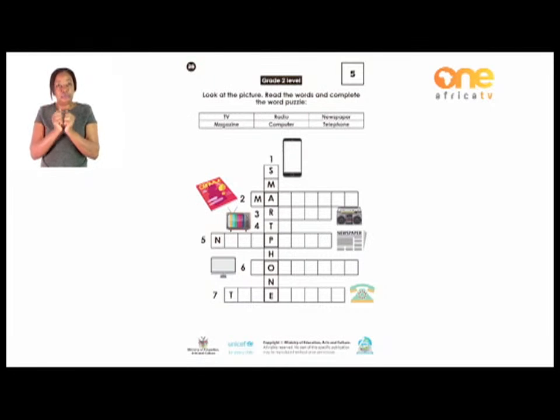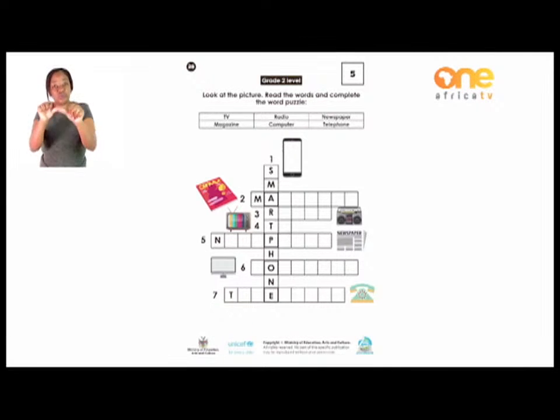Look at this on number 2. It looks like it's a book. It also gives us information. We also get some information from there, some news, what happens there in the other place, in the world or in our own country. What is that? It has started for you with a M and a A. Now the rest of the letters, you have to put them in order to finish this word.